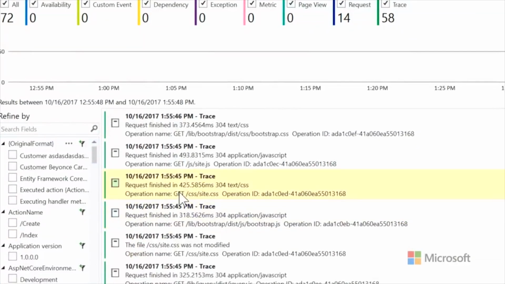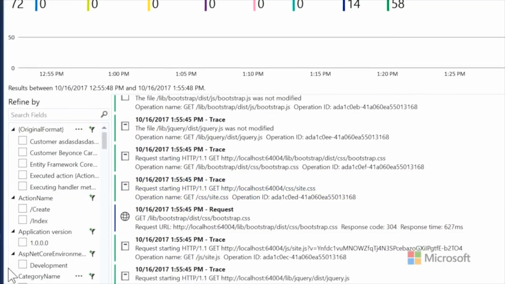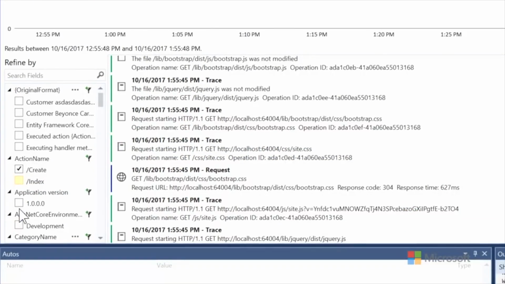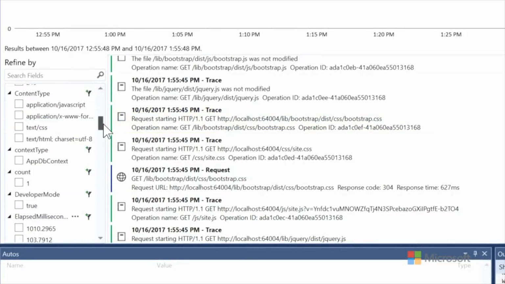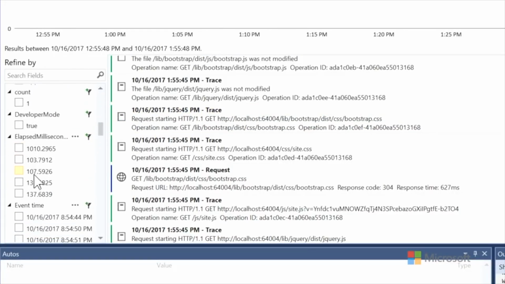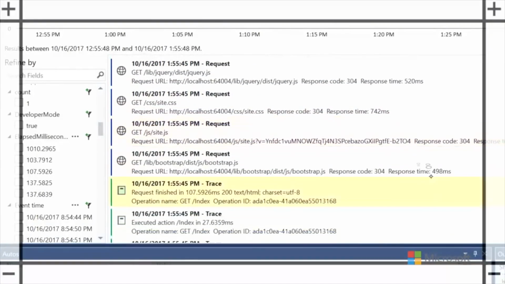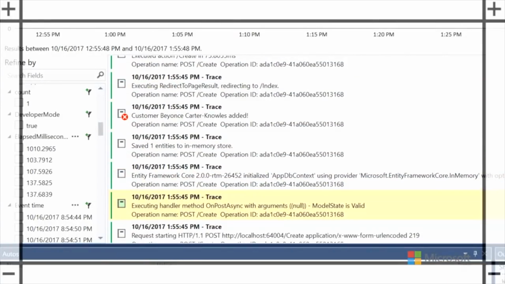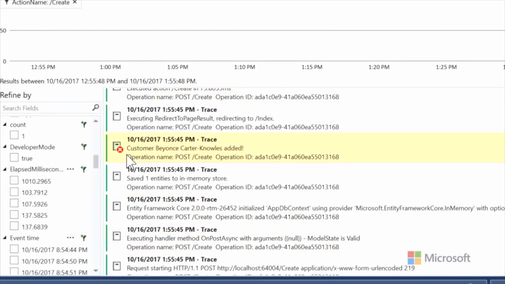You can filter it. You can filter by just show me creates. Just show me people on this version. Just show me people on Chrome. Just show me people on Firefox. Just show me things that took longer than a second, right? You can go through this whole list here, and I could look for it. Look. And it even has these really good icons. See, remember how we made adding a customer a critical?